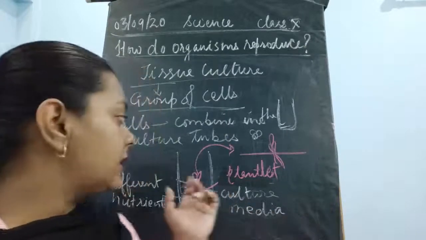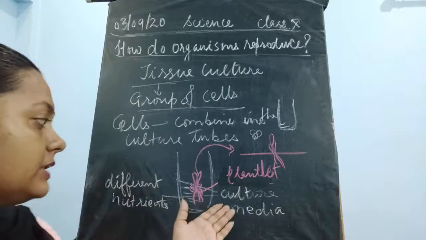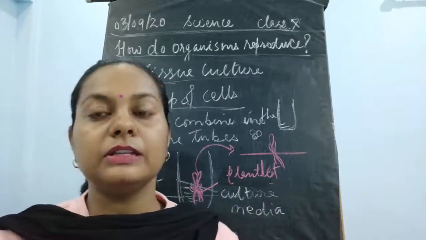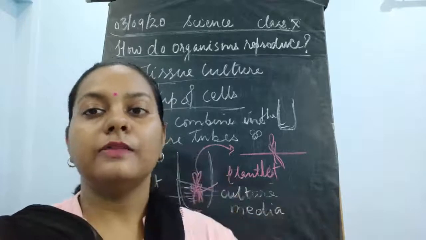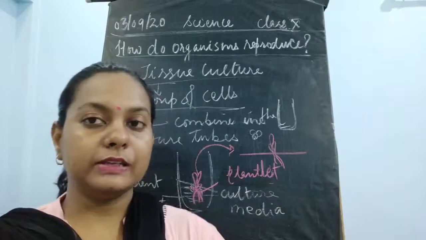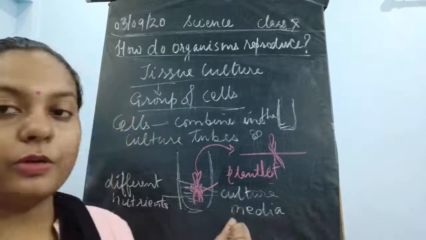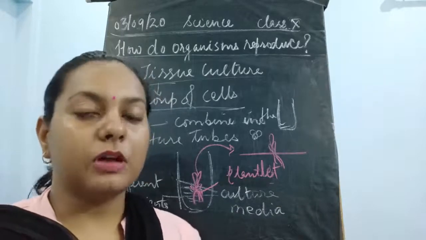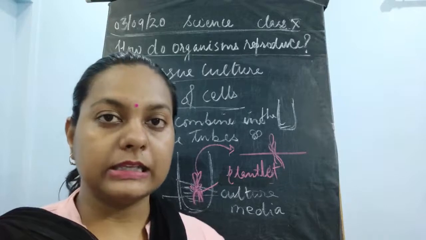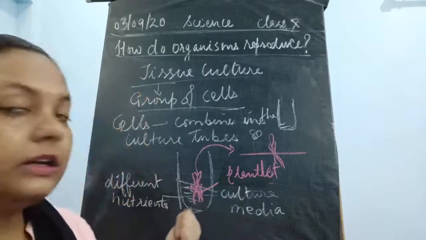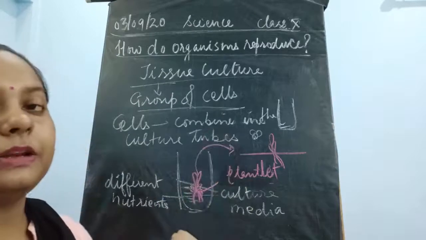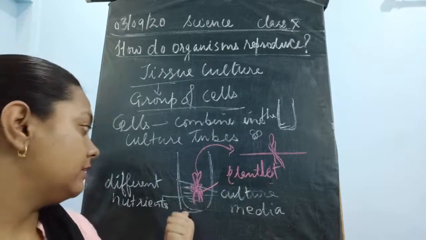Okay, so these culture tubes will have the culture media in them. Culture media means it is having a certain solution. This solution is made up of various important nutrients. It would have hormones in it, nutrients in it, minerals in it. Because of the presence of all these things inside this culture media, the tissues are being transplanted and kept here inside this culture media.